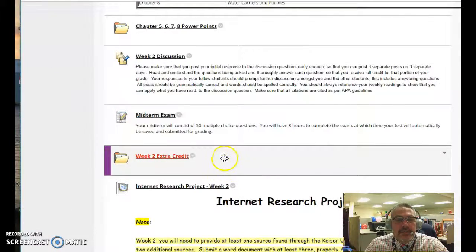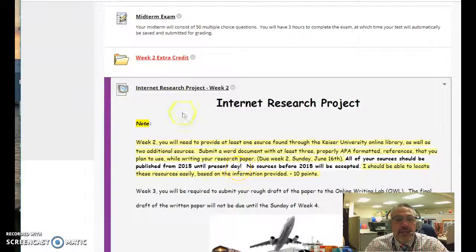Then you also have your midterm exam. And then for the Internet Research Project, most of you have already turned in your subjects as to what you want to write about and the topics that you will be focusing on for the paper. I will respond to those. If they're a little too broad, I might want to have you bring them in, but at least I know you have an idea of what you want to do and that you've looked at it. Those of you who have not done that, please submit that as soon as possible. This is, I would say, by today or tomorrow at latest, so that I know what you want to write on and that there's ample amount of research available for you to write upon.